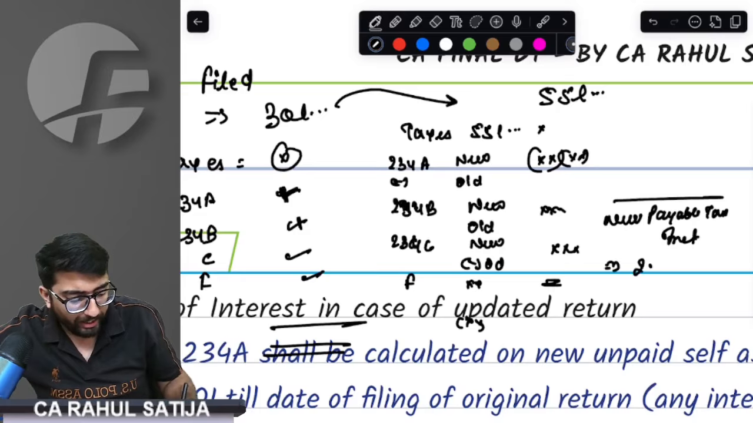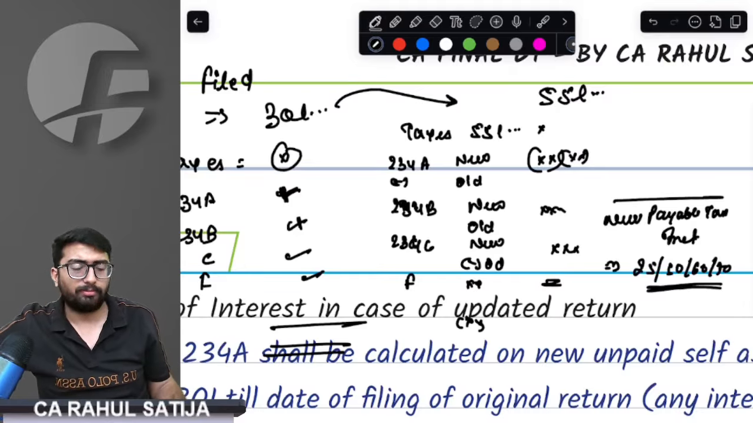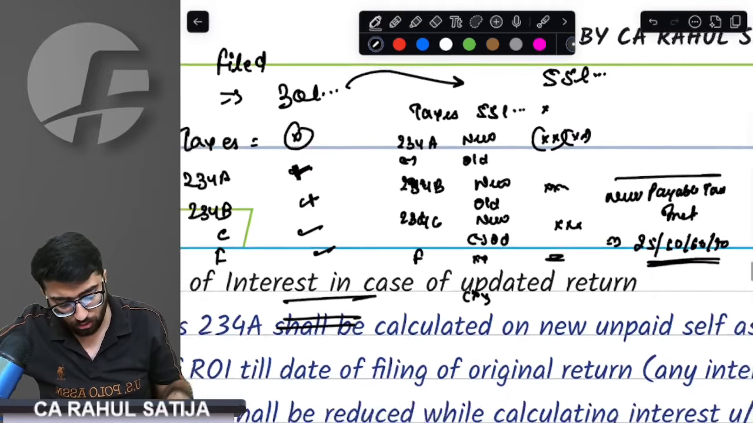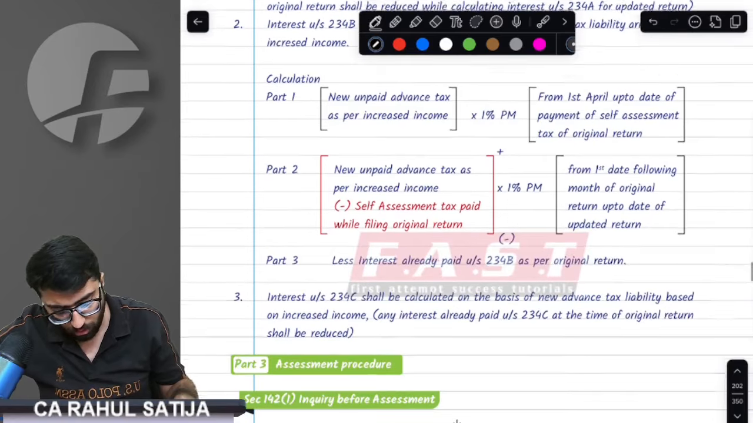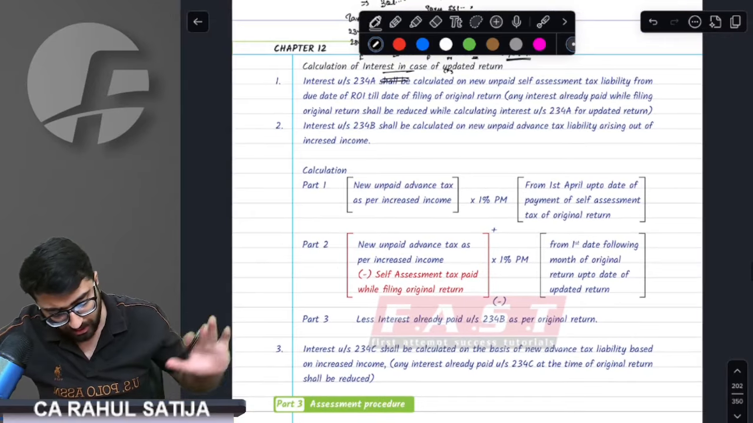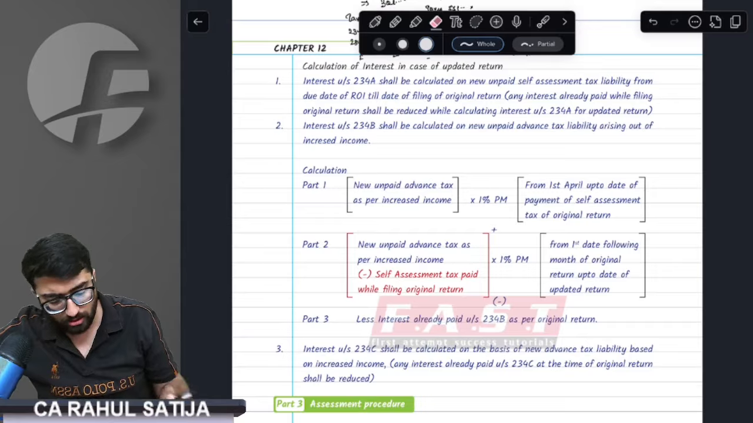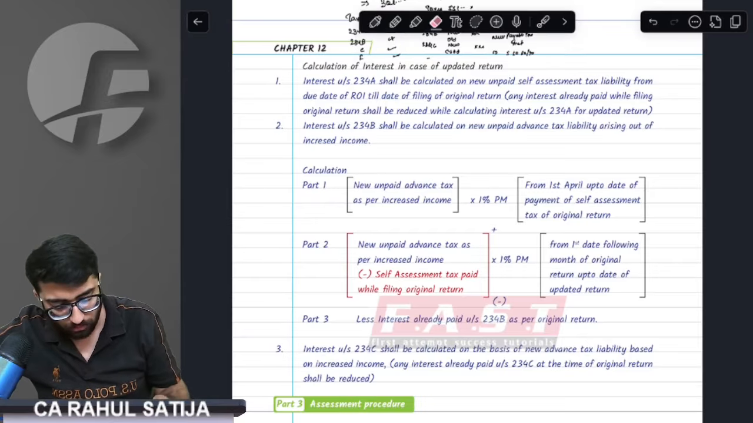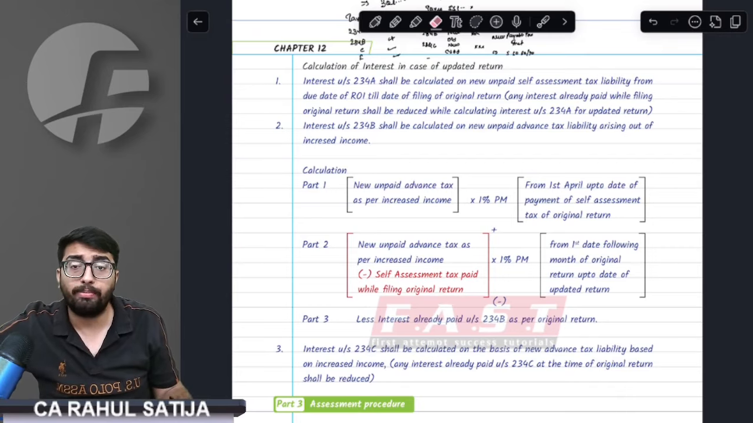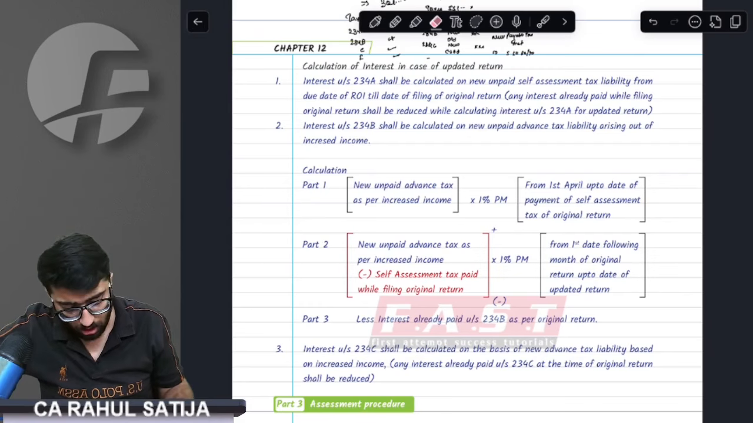On this, you have to pay 25%, 50%, 60%, and 70%. This is how you calculate. If you want to take a screenshot of it, just take a screenshot, write it in your book, because this is going to help you a lot. Really, it is going to help you a lot.